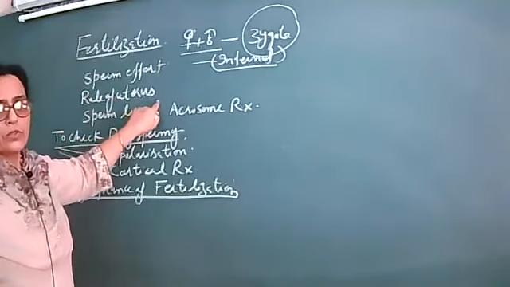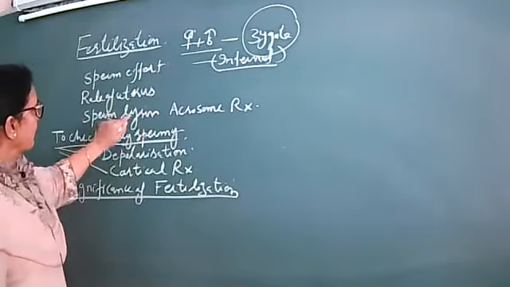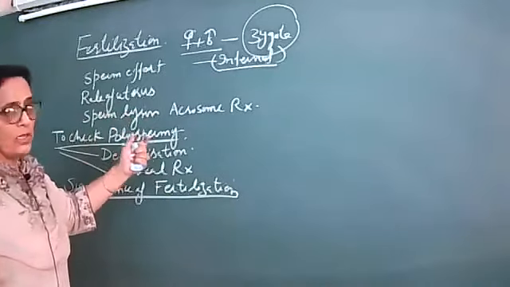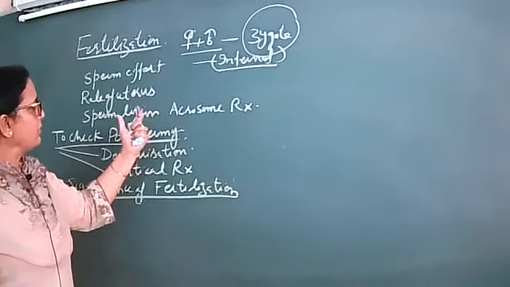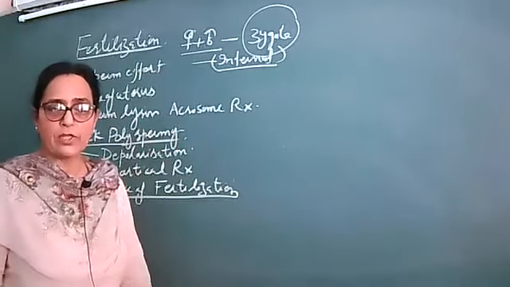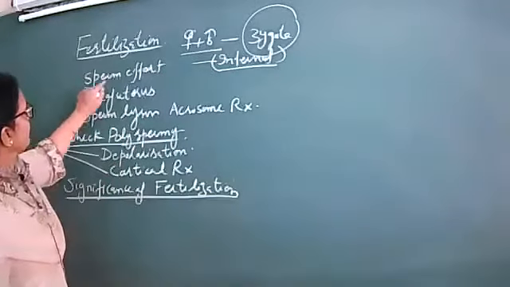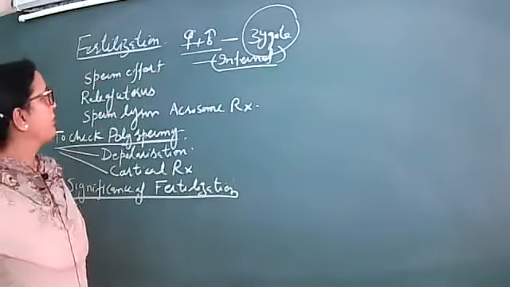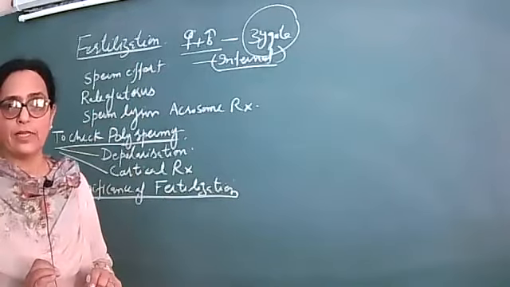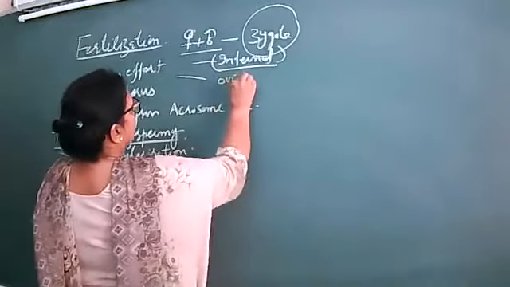The role of the uterus is also there. The uterus is also playing its role, and the sperm is responsible for a basic reaction, that is the acrosome reaction. The acrosome is a part of the sperm, you know that, okay? So first, let me see what the sperm effort is. The sperm is making the effort to reach the site of fertilization. What is the site of fertilization? That is the oviduct, okay?